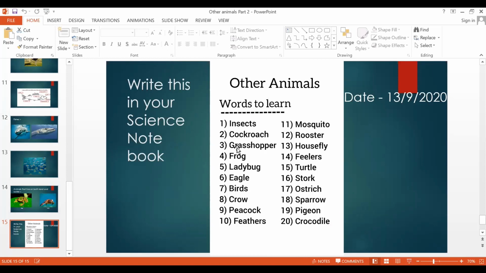Teacher, what to write? Words to learn. Write words to learn. This is the science notes, no? Don't write on both sides. That one side I wrote, write in your notebook. On the top write the topic, Other Animals, and then Words to learn.